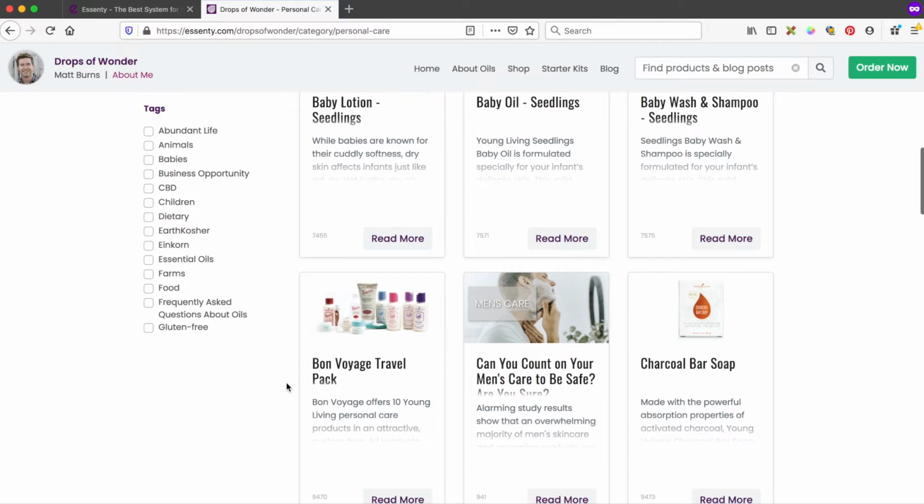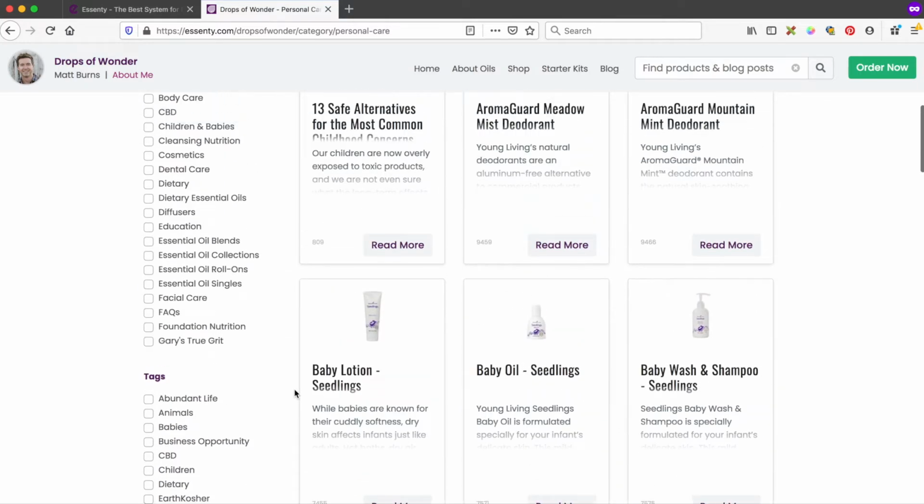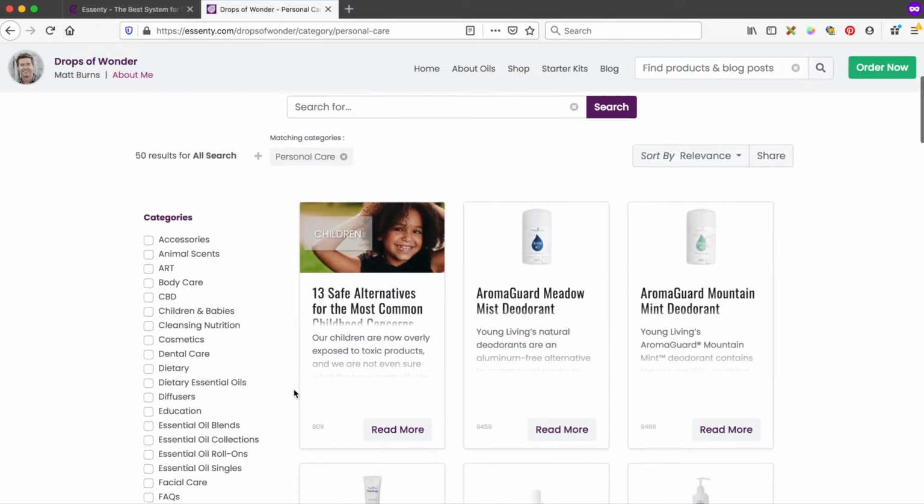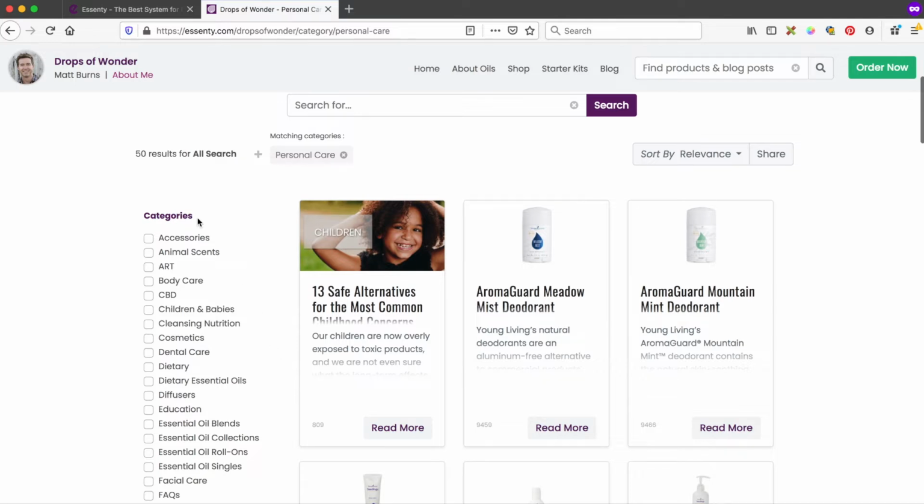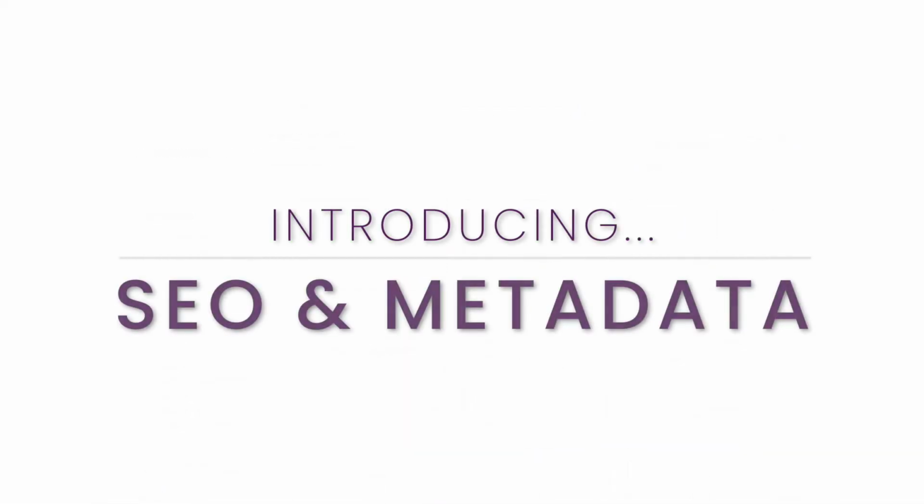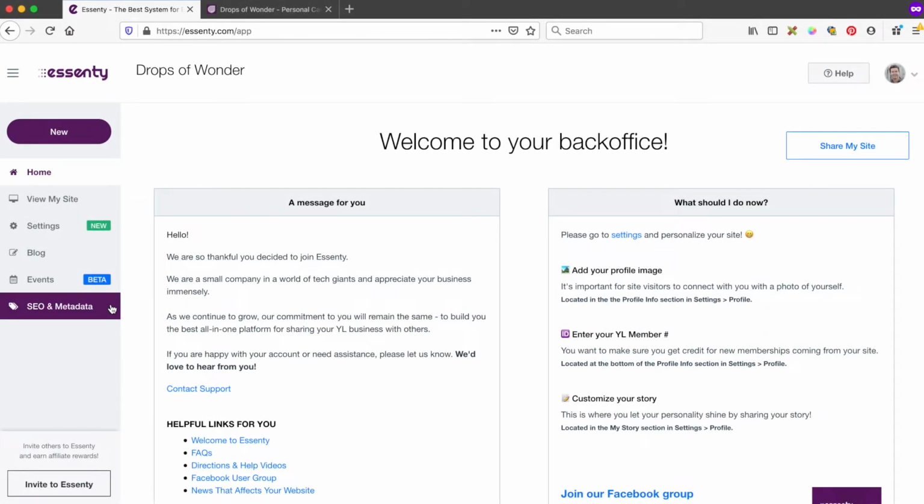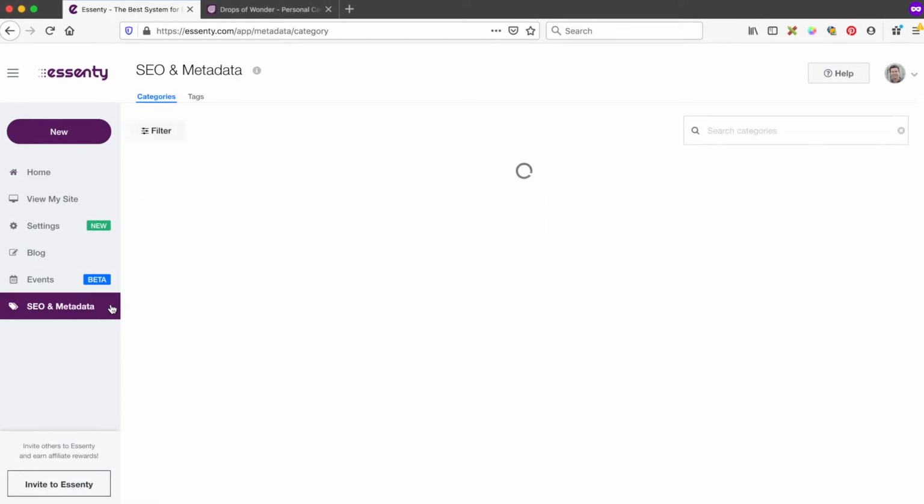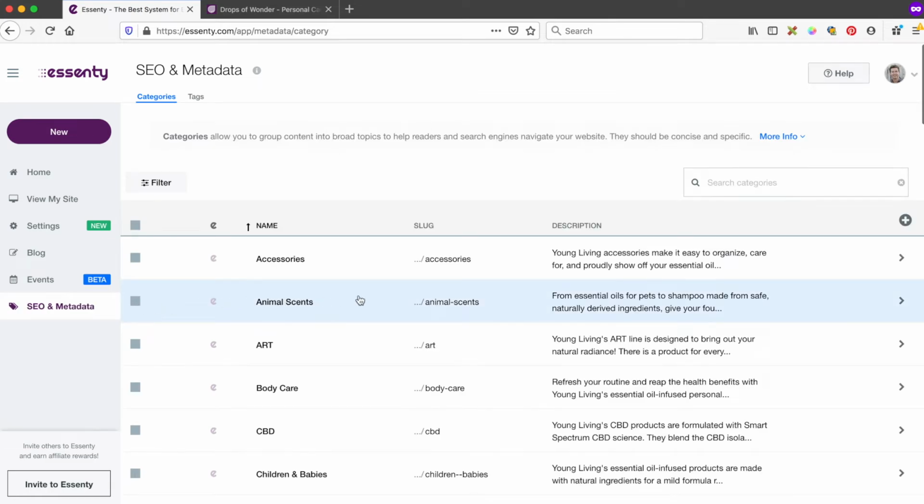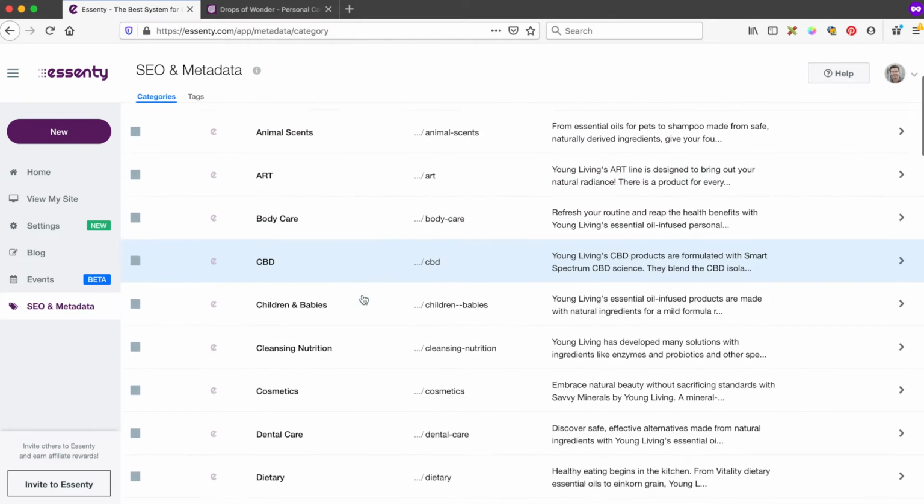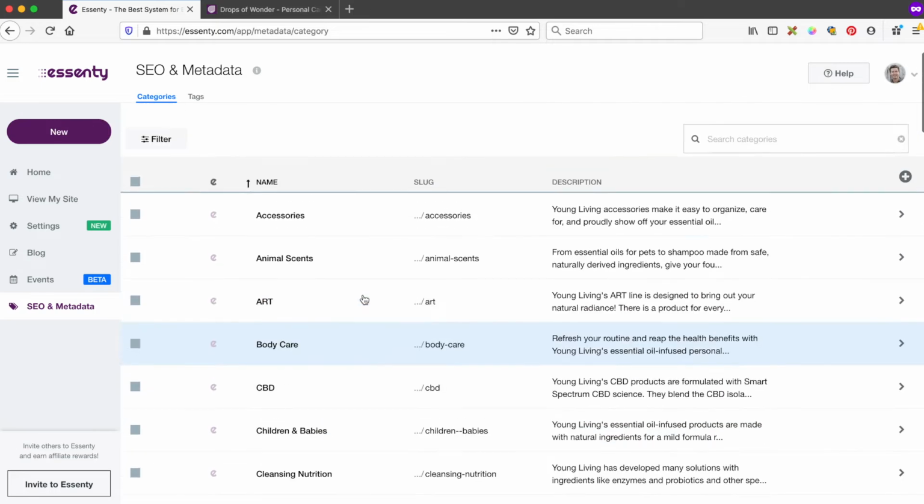Now, we've already done a lot of this heavy lifting for you, but if you're a person who likes to write their own blog posts, you'll want to make sure you're including the right categories and tags to describe and define the content on your site. We're making that easier for you with our new SEO and metadata feature. Let's take a look. From your back office, click on the SEO and metadata link in the sidebar. This will open a list of all the categories and tags featured on posts and products within your site.